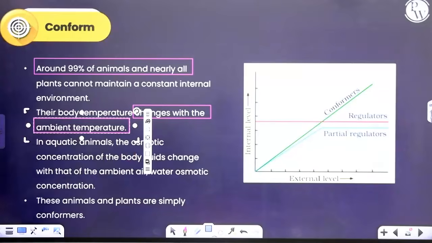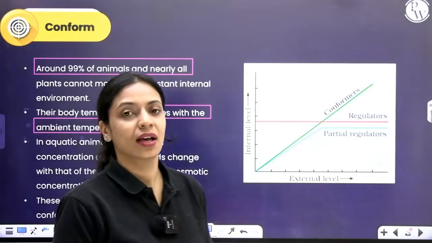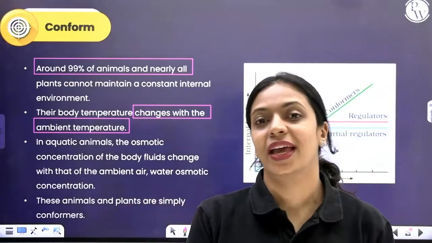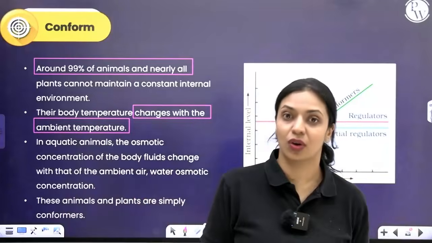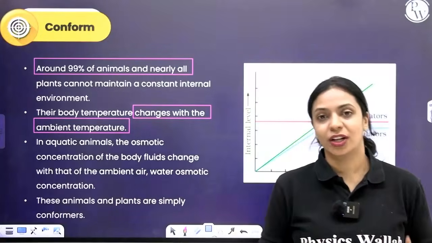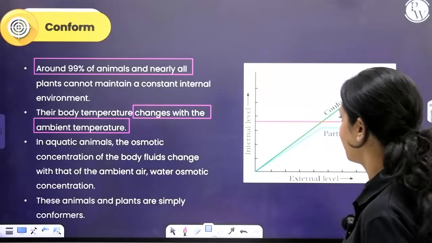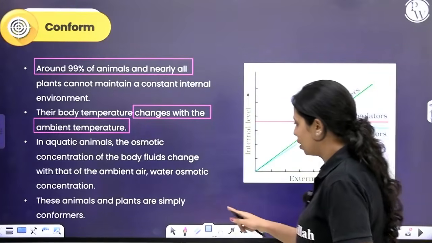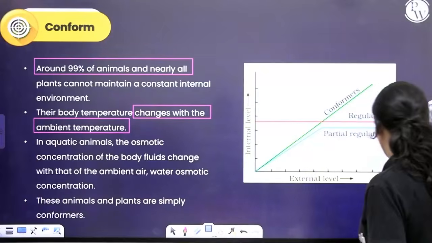If you look at aquatic animals that are conformers, according to how their surrounding environmental concentration of salts and salinity changes, their internal osmotic concentration also will change. Yeah, they are called conformers.